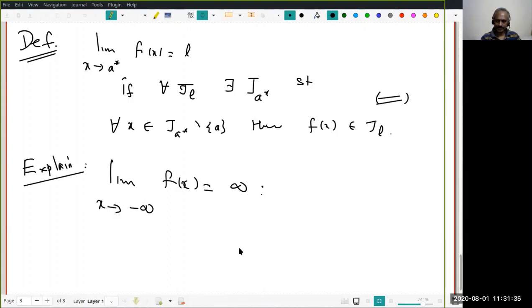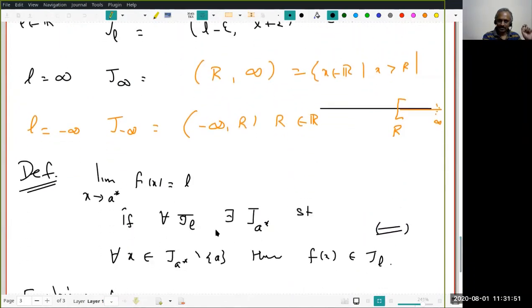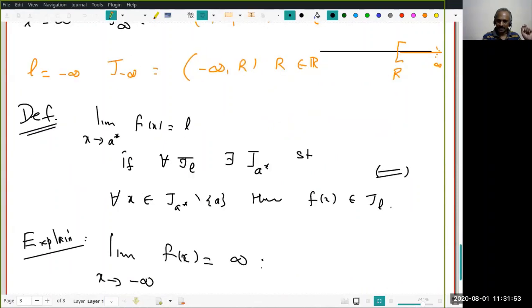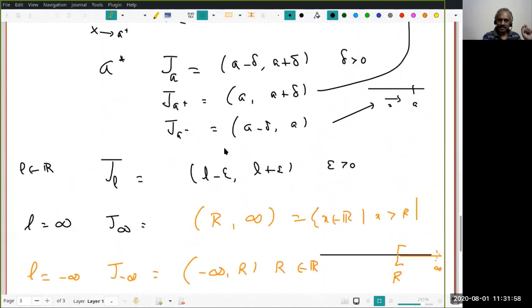Just for fun. So now you don't say there exists J infinity, J minus infinity, etc. I want it in terms of numbers now. Let's look at the definition of J infinity and of J minus infinity, then you will understand. J of plus infinity is R to infinity, and J of minus infinity is the same thing.